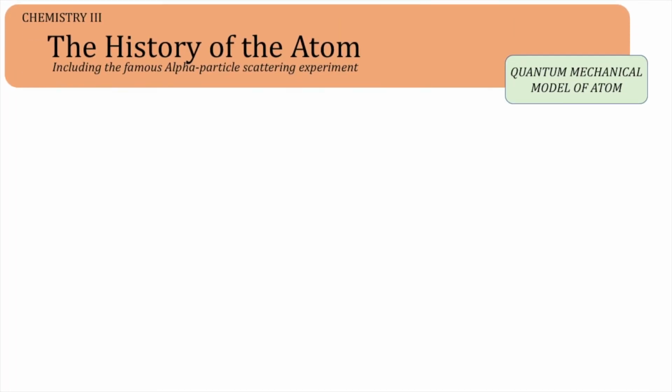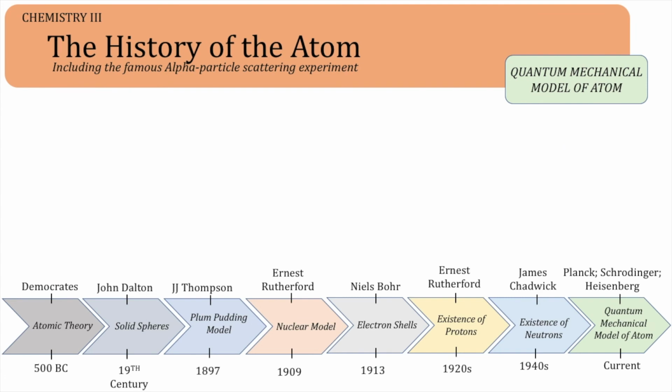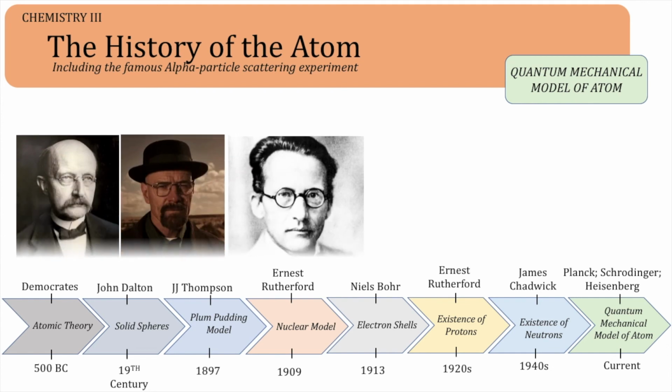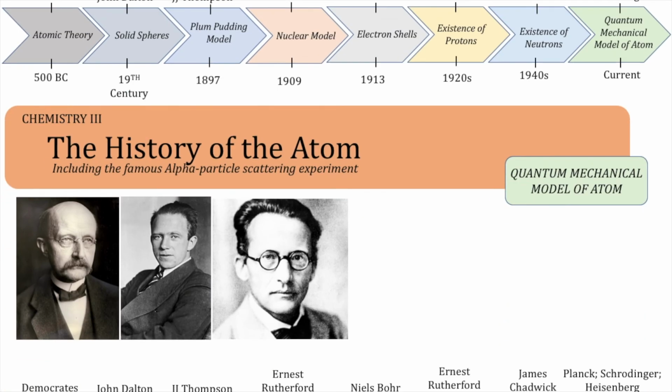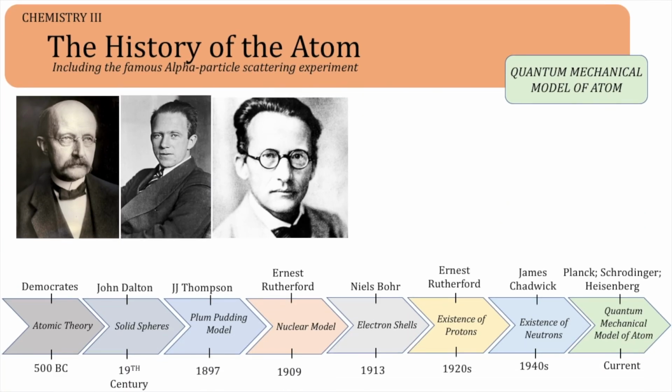For those of you who are really curious and want to go beyond the GCSE and even A-level specification, this is the current model of the atom we're working on, the quantum mechanical model. It requires ideas from some of the greatest scientists of all time: Planck, Heisenberg, and Schrödinger. Although this guy may be the most famous Heisenberg of the last decade, he isn't the one we're talking about. We're talking about this guy. Now we've got the correct Heisenberg, we can briefly speak about this model.